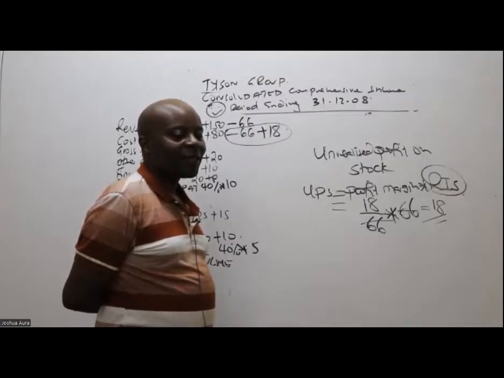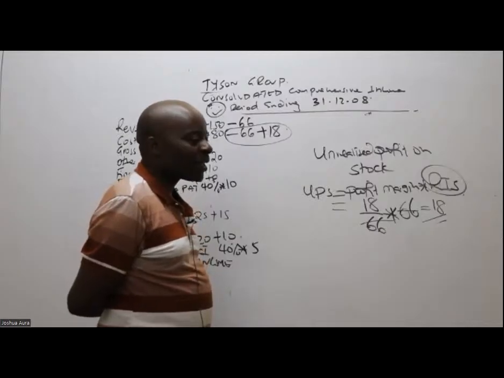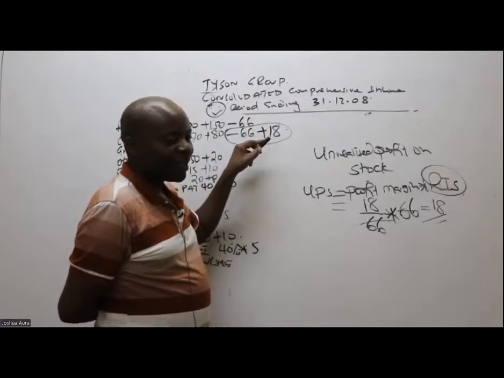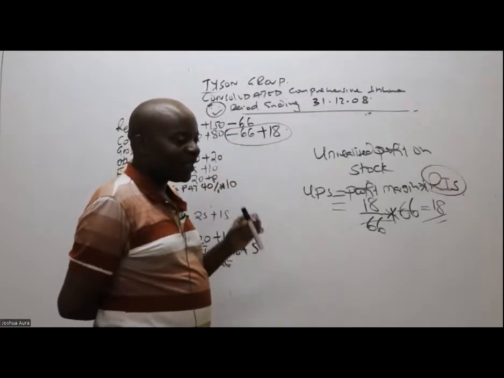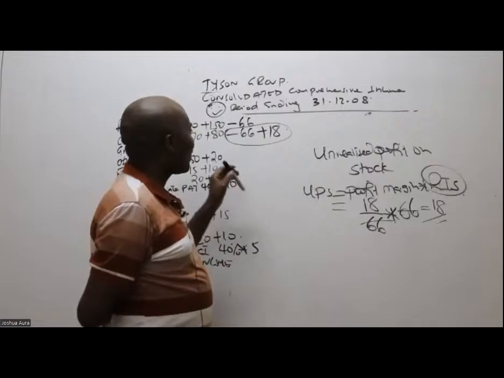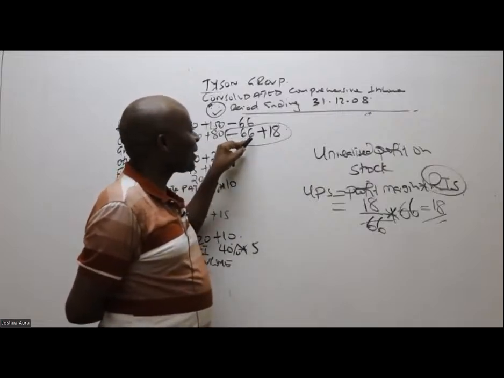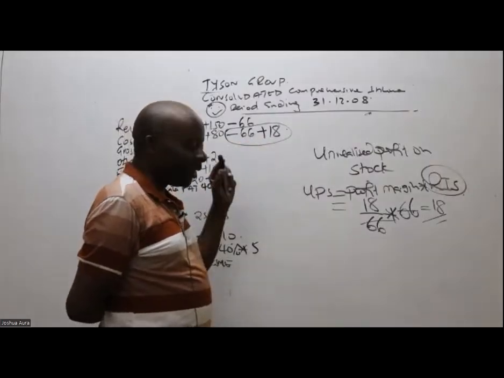Is there somebody who can see the answer to the question some students were asking? Why was I not subtracting 48 directly? If you want to get this wrong, you start imagining that in the cost of sales you'll be subtracting the cost of sales of the intra-sale. No, that will really confuse you.